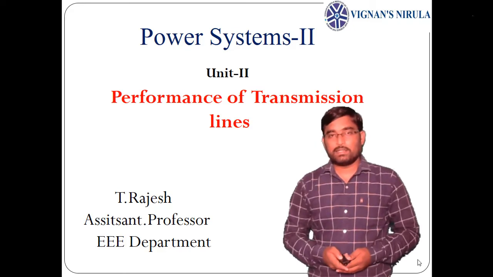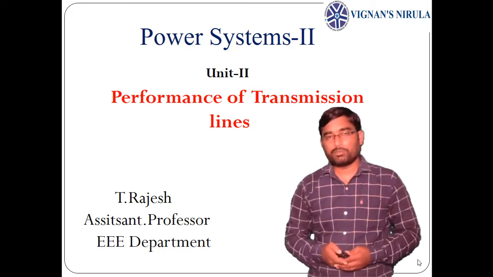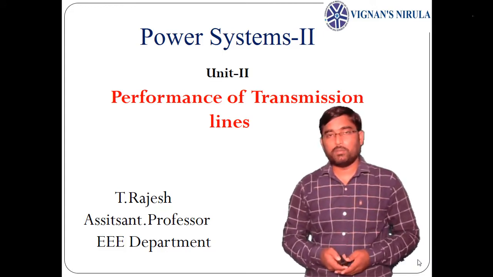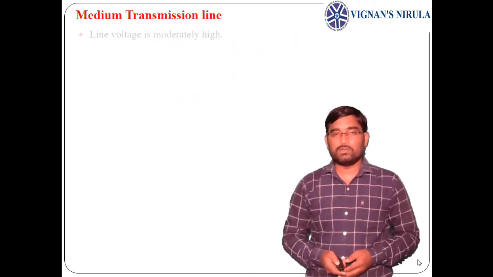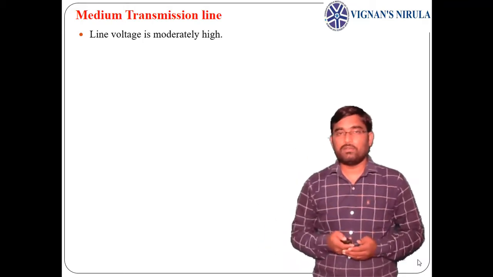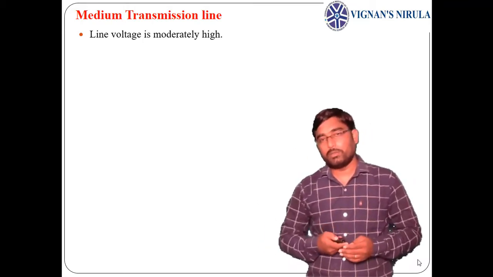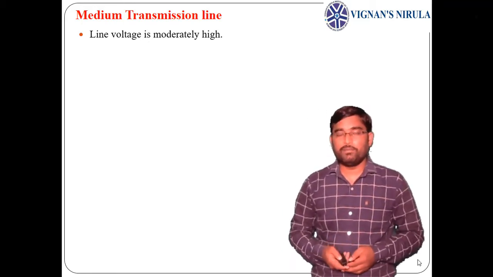Now, in the last lecture, I explained about the performance of short transmission lines. In this lecture, I am going to explain about performance of medium transmission lines, which is Unit 2 of Power Systems 2. Medium transmission lines generally have two configurations: nominal T and nominal pi. Before that, let us see what is a medium transmission line.